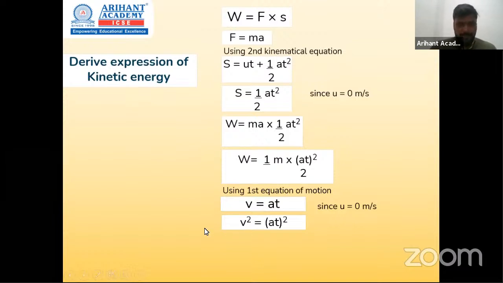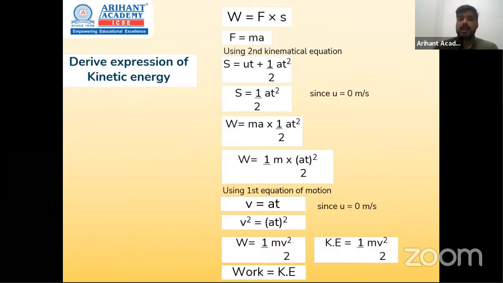So what do we get here? Half m v square. Now work done is always equal to energy, and in this case we say work done is equal to kinetic energy. So kinetic energy is equal to half m v square. Okay, so that's how we get the formula or equation or expression for kinetic energy.